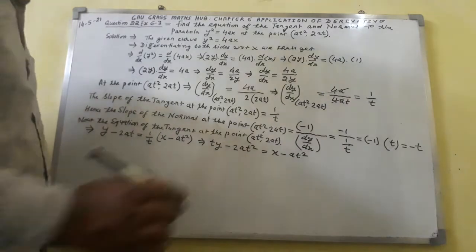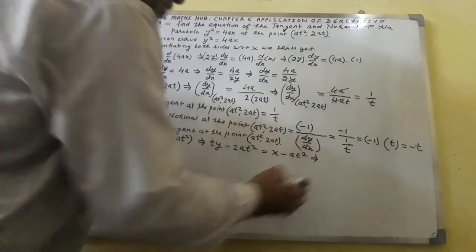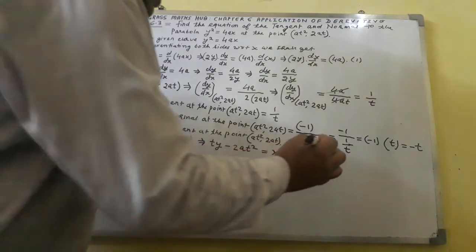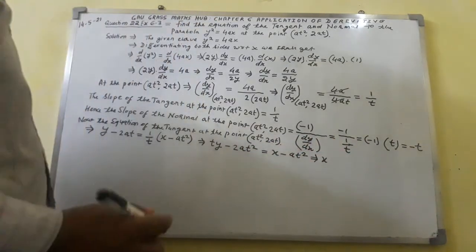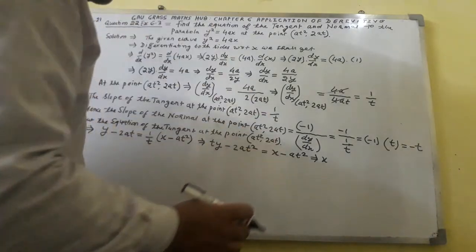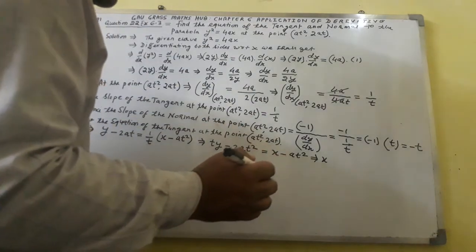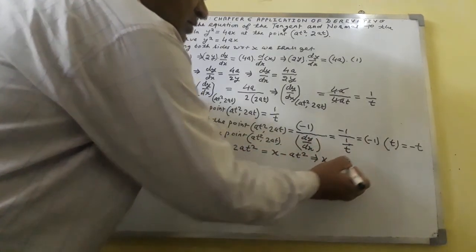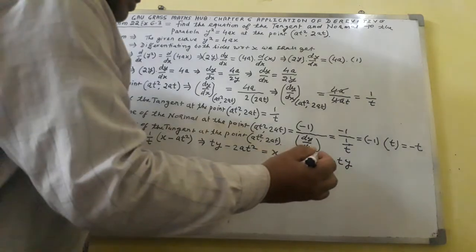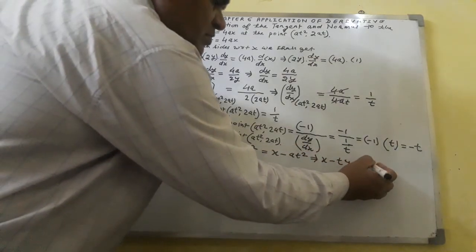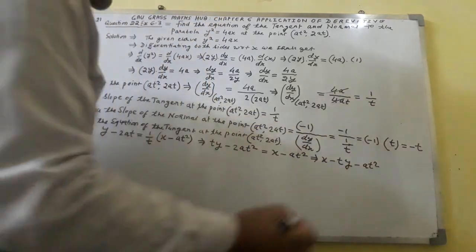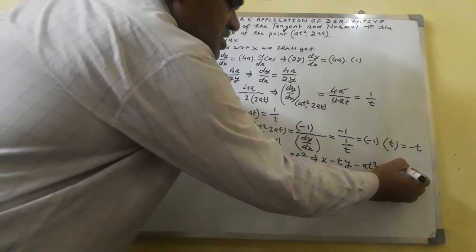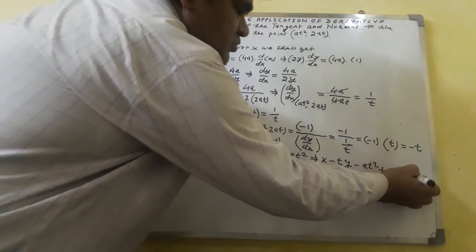So what to do? Here I shall write: x minus ty minus at² plus 2at² equal to 0.